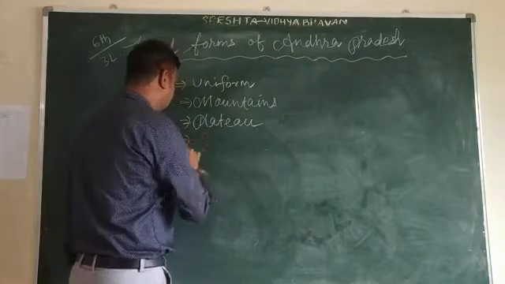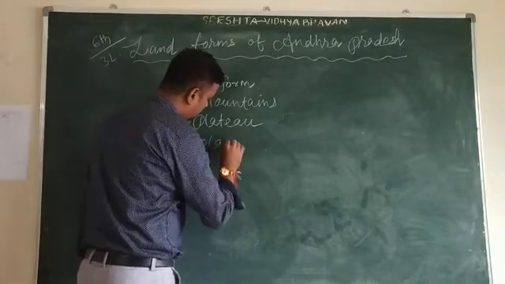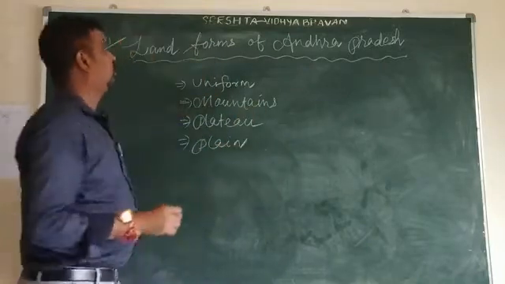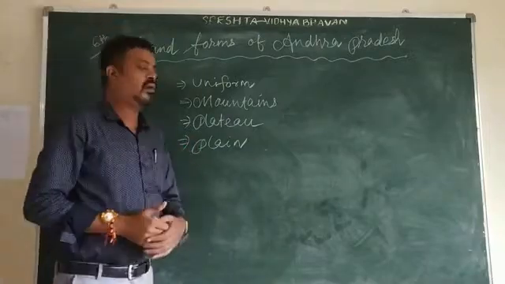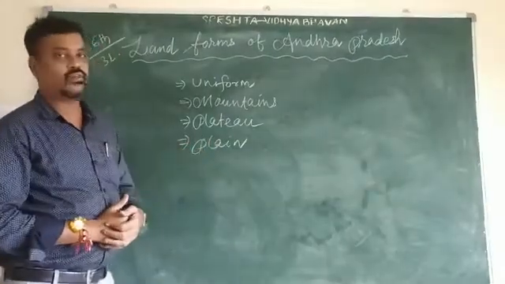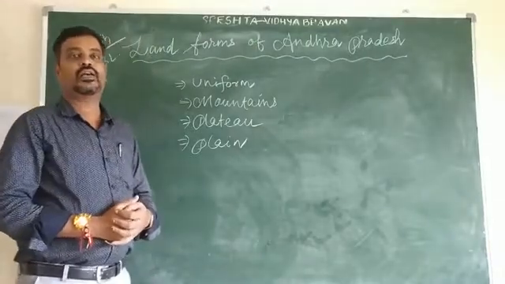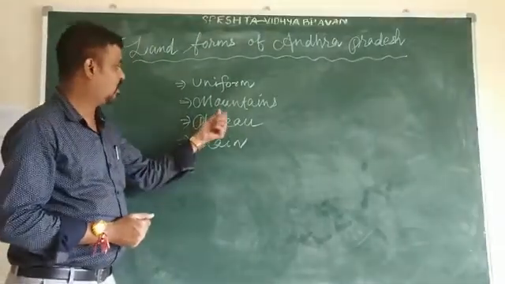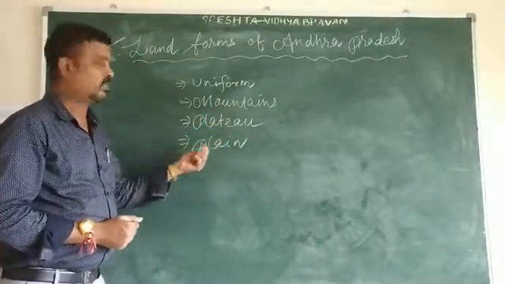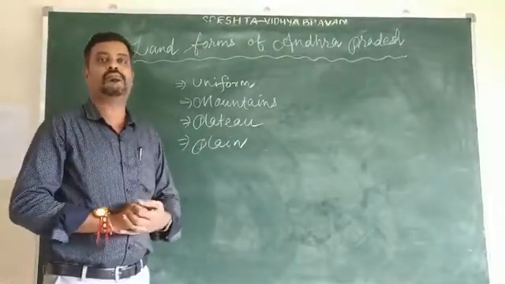And the third one is plain. In this way the landforms are divided into three parts: first mountains, second plateau and third plain.